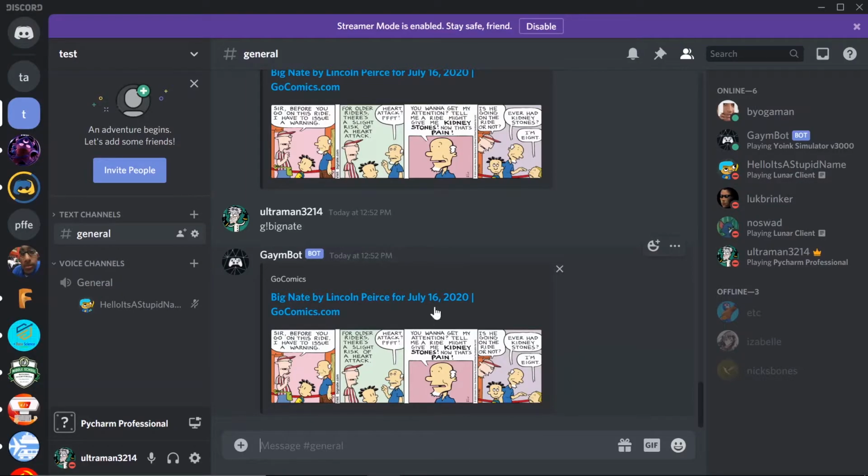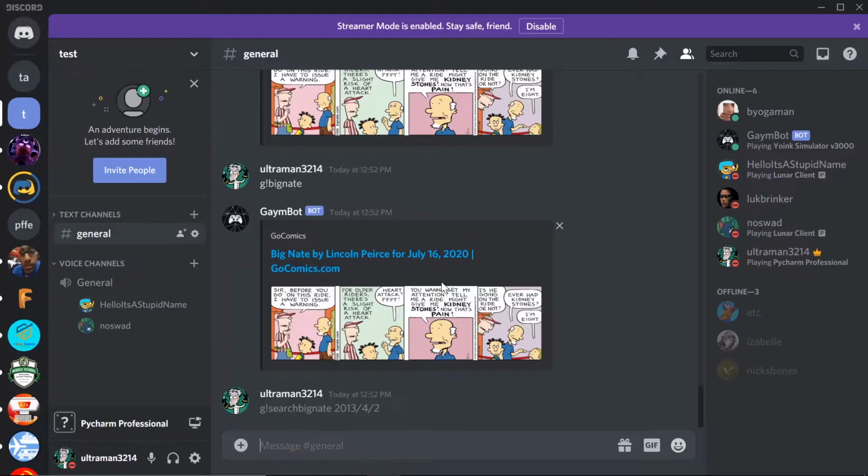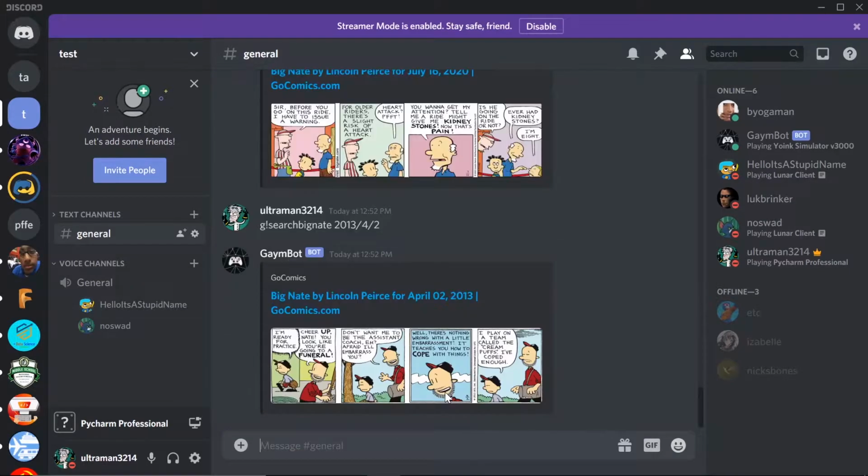Let's switch over to Discord now. You can see here I'm in a test server. Just to show you some of the commands, you can already see that I was looking at some comics, just testing it out. So you put in a comic you want, in this case Big Nate, and in an embed message it shows the comic from today. You can also search, let's say 2013, just a random date, and it pulls it up.